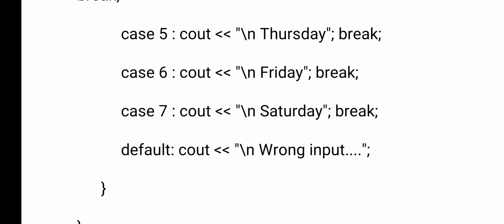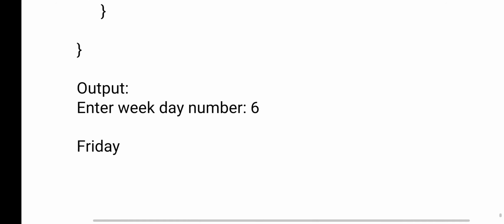So if the case label is matching, what will be executed? Friday is printed on the output screen, and at the end of Friday, what have I given? Break statement. So when the break is executed, the remaining case 7 is not tested. If break is not executed, then we will go to 7. But once the break is executed, the remaining block will be skipped. After 6, 7, even if you have 10 conditions, they will not be tested. That is the use of the switch statement. So here I have given 6, and now Friday is displayed.